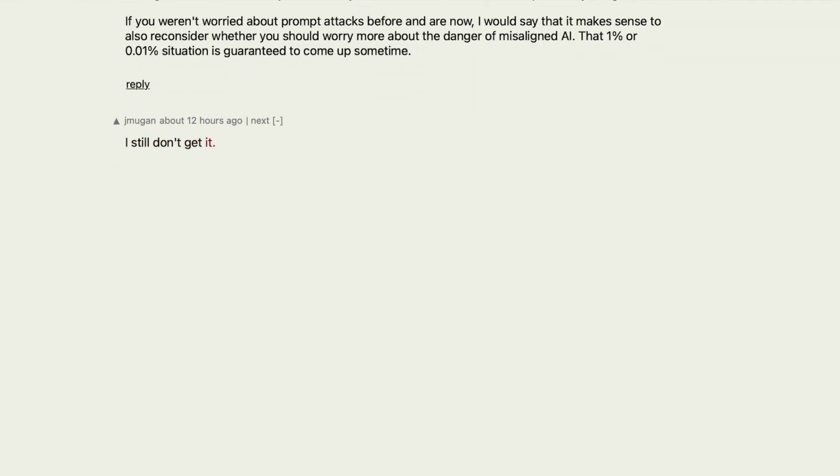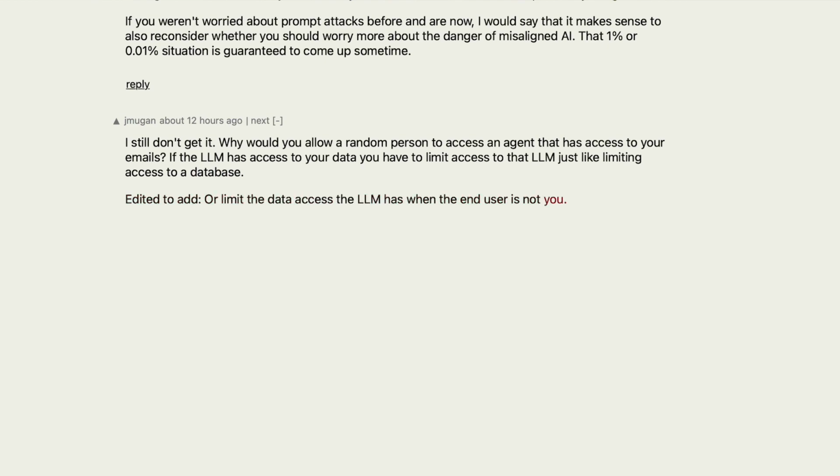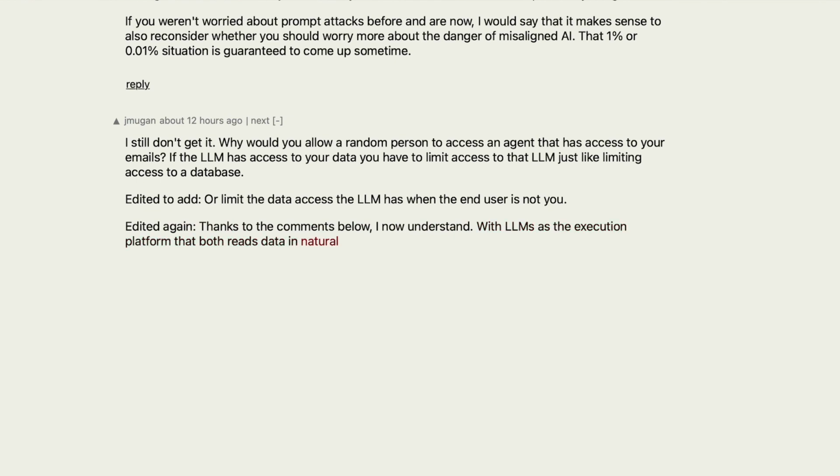I still don't get it. Why would you allow a random person to access an agent that has access to your emails? If the LLM has access to your data, you have to limit access to that LLM, just like limiting access to a database. Edited to add: or limit the data access the LLM has when the end user is not you. Edited again: thanks to the comments below, I now understand. With LLMs as the execution platform that both reads data in natural language and takes instructions in natural language, it becomes harder to separate instructions from data.